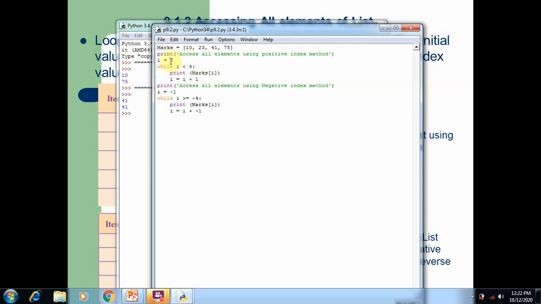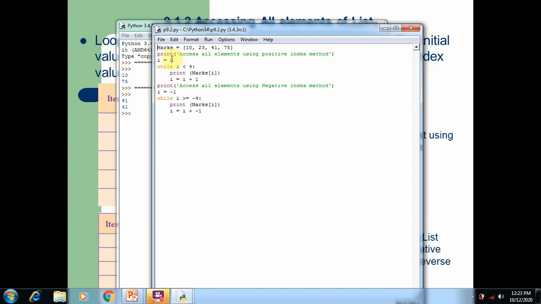Each time the loop runs, by using this I value as an index number, we access the element and print it on the screen. Each time we print, we increase the index number I value from 0 to 1. In this way we access all the elements of the list.